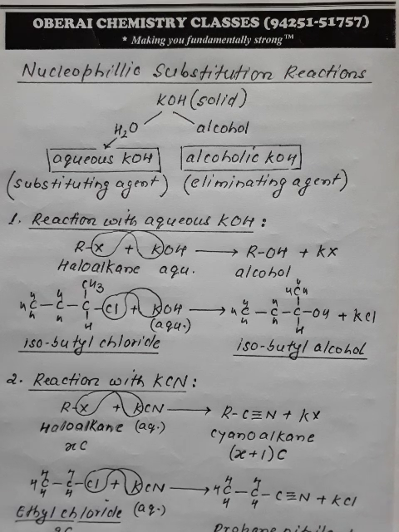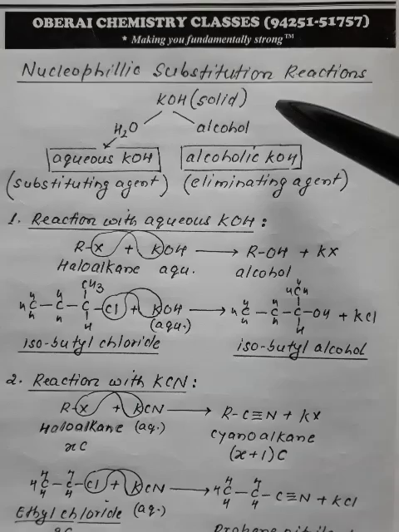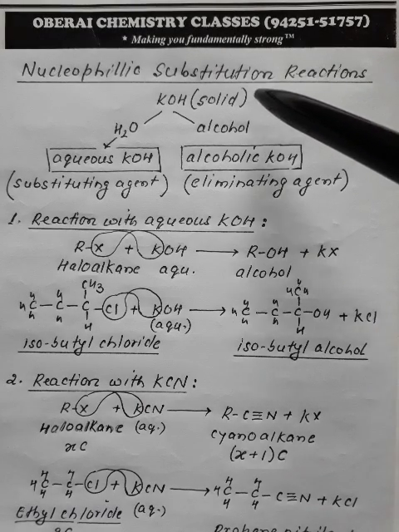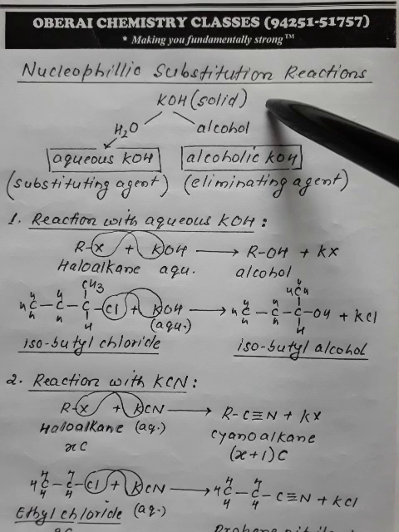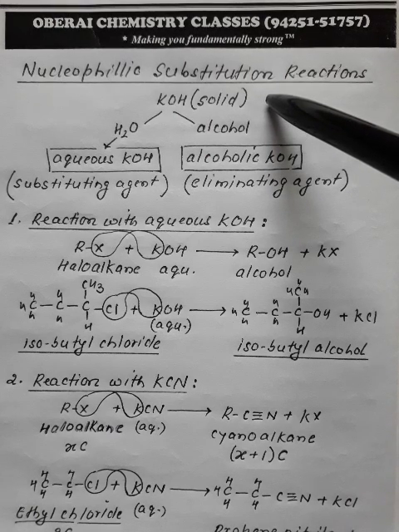So let us concentrate on the reaction. So first reaction is reaction with KOH. Now before I begin, let us discuss KOH. We are aware that KOH is solid. Now solids are not reagents, they are not ready to react.